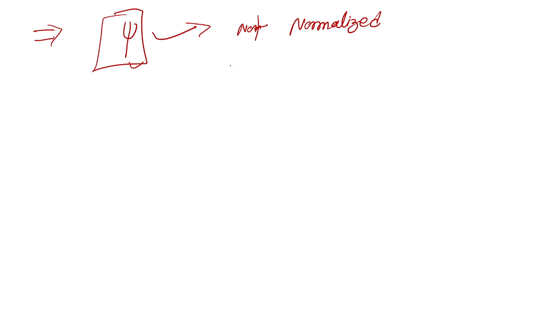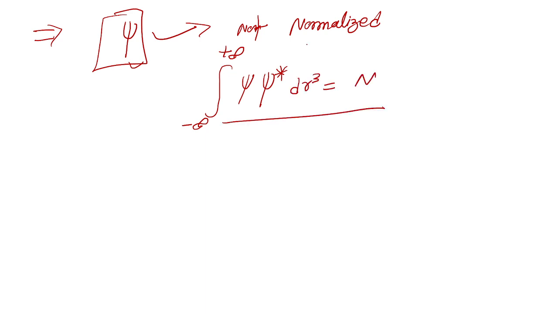Like this: the integral from minus infinity to plus infinity of psi times its complex conjugate, d r cubed, is equal to N. You have to make this a normalized wave function.